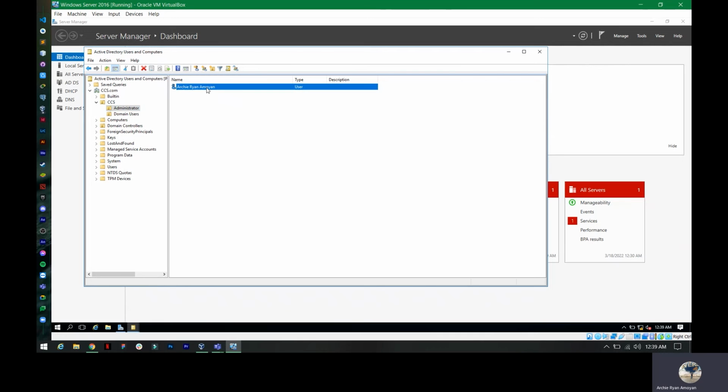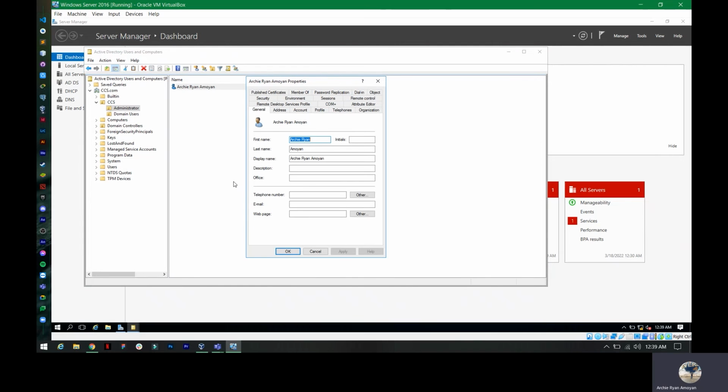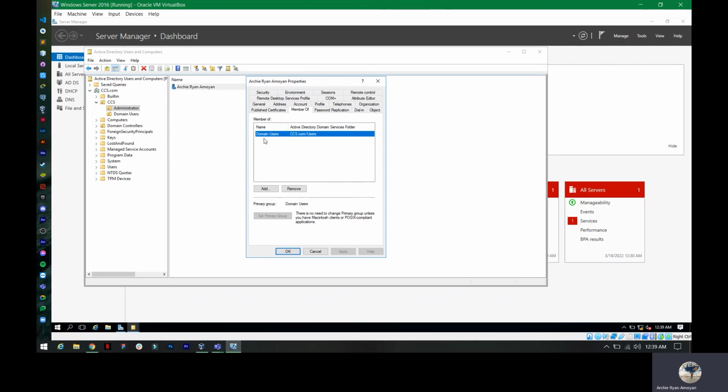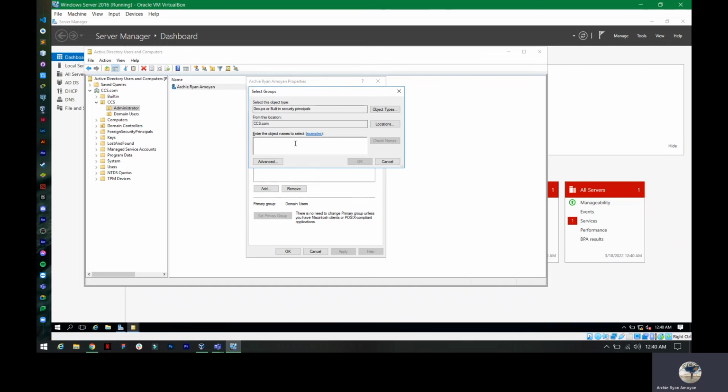All right, this time we're going to right click on the properties of our user, then go to Member Of. On the name, as you can see, our user is under Domain Users, ccs.com. So we're going to add to this. Just type Domain Admins, then Check Names for availability.